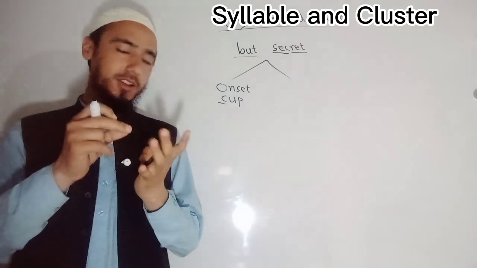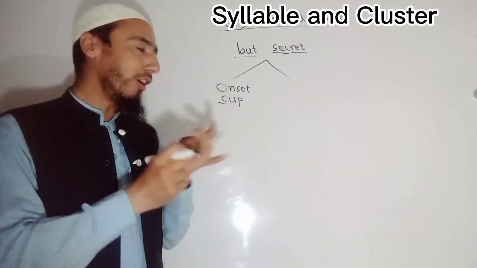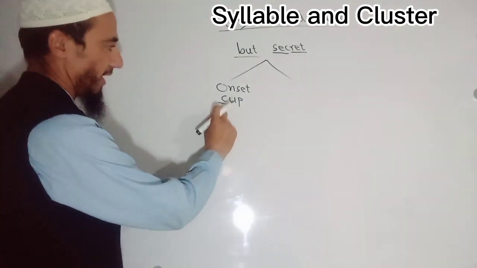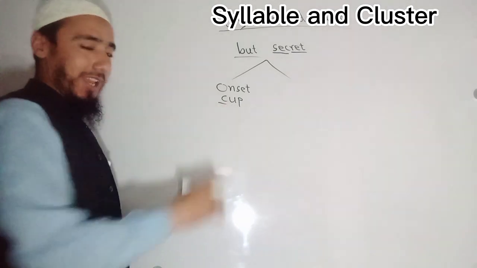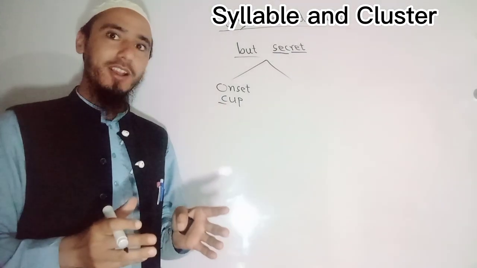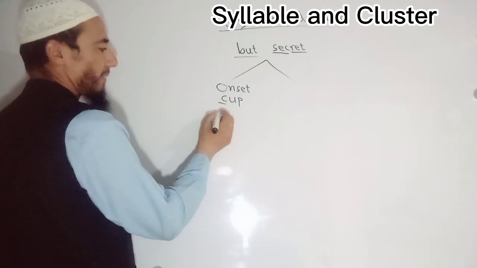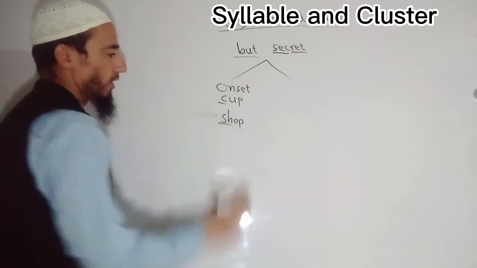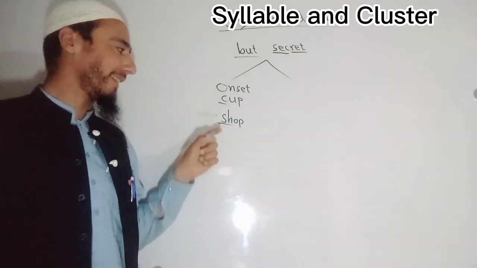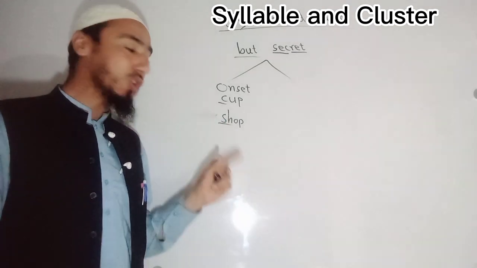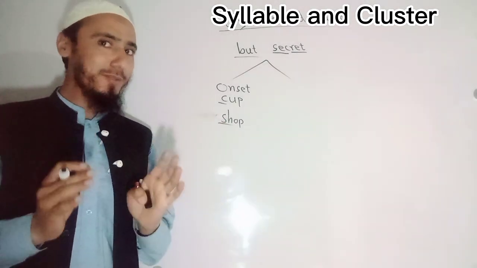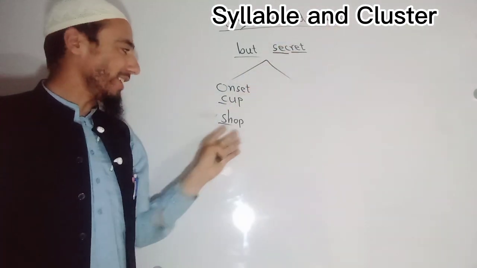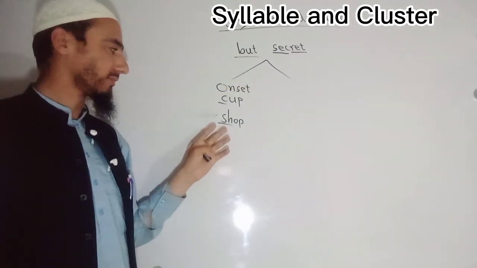Onset can be a singular consonant. For example, I say "cup", so it is singular. It can be more than singular. For example, I am writing the word "shop". Here you see two consonants are there. So that's why it can be two. But remember, whenever two consonants combine together, we call them a cluster. So it is also called a cluster.